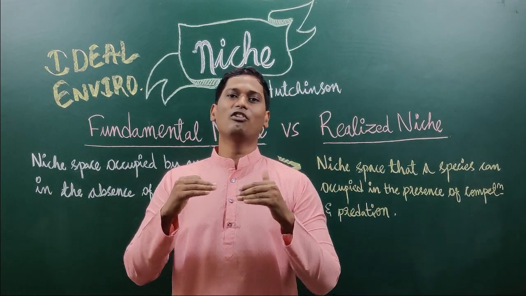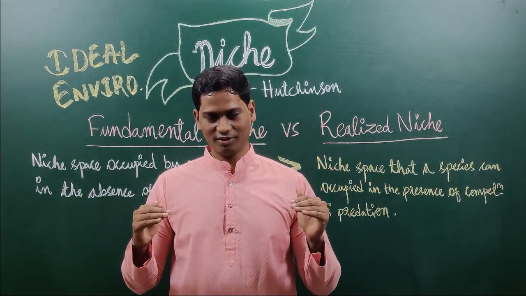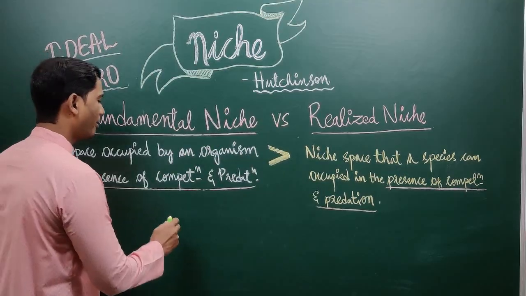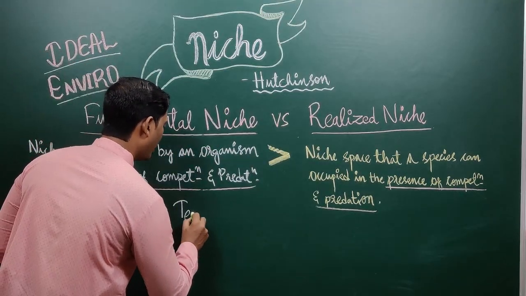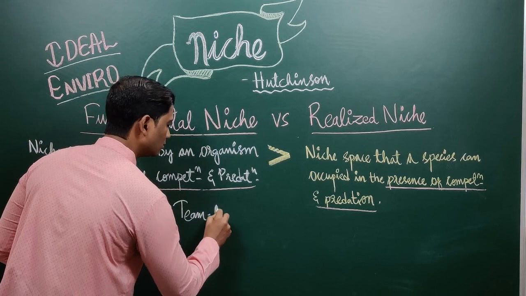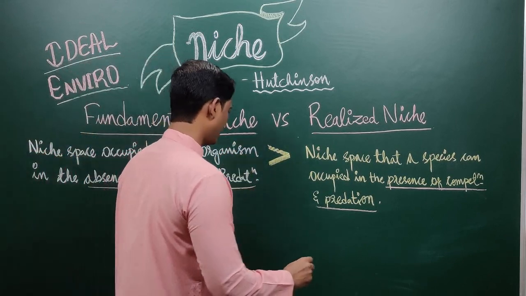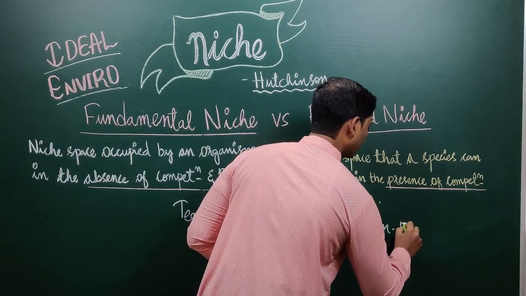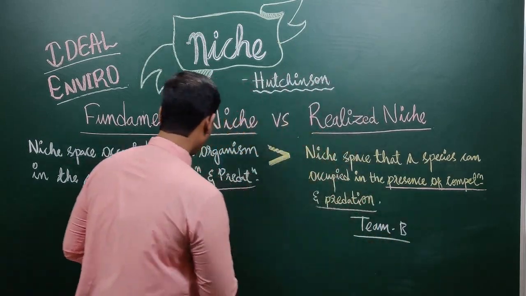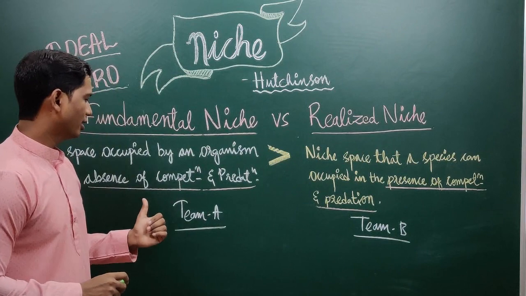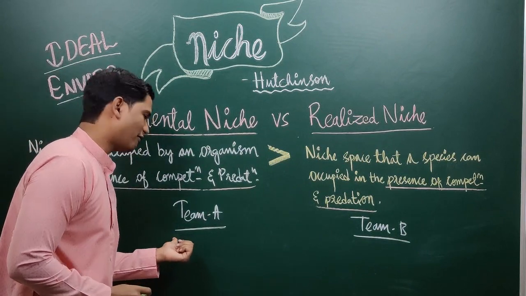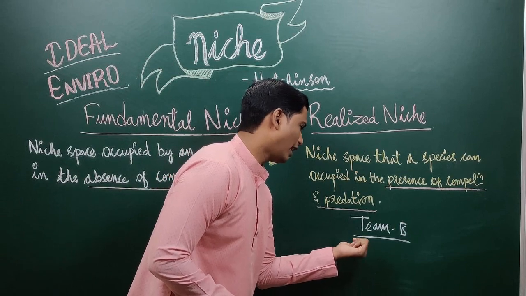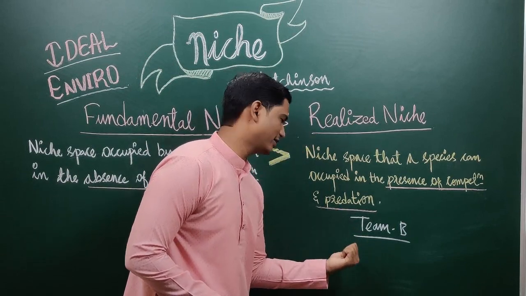They gave an offer for students. Consider the fundamental niche as team A and the realized niche as team B. In team A they have 10 participants writing the CSIR examination. In team B also they have 10 students writing the examination.